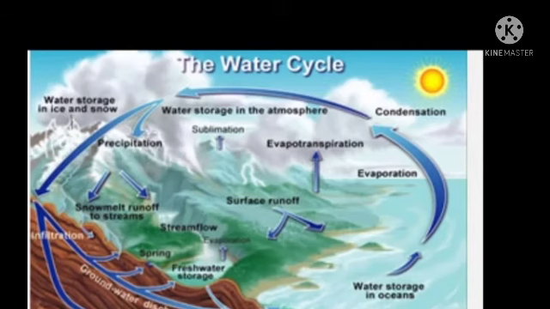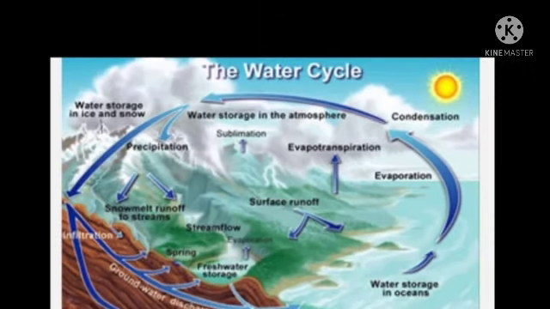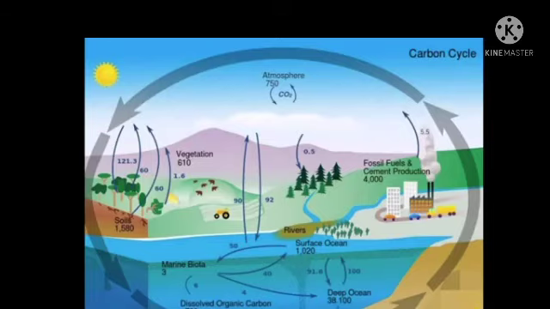Gaseous cycle. In this type of biogeochemical cycle, the major reservoir of abiotic gaseous nutrient material exists in the gaseous phase in Earth's atmosphere. Carbon dioxide, oxygen, nitrogen, water vapor, etc. are included in these gases.